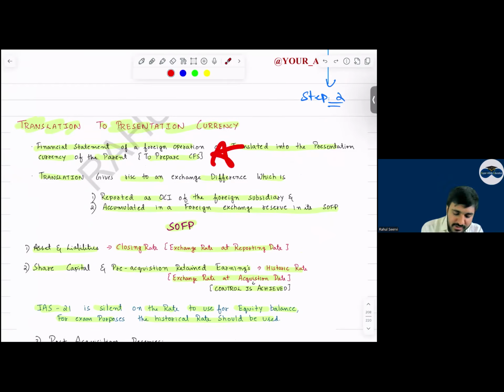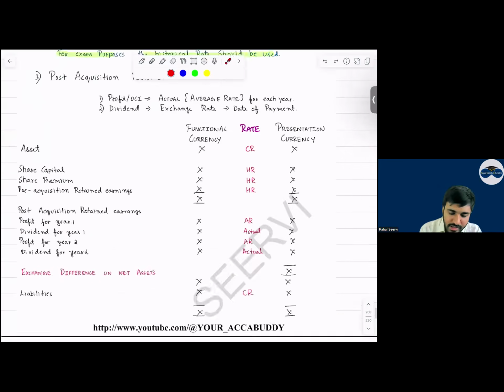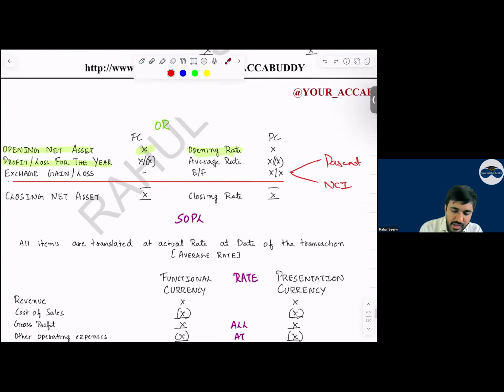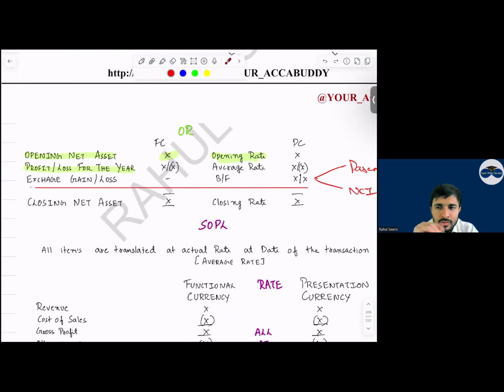Your assets and liabilities, see, assets and liabilities we retranslate at the closing rate. Share capital we retranslate at the historic rate. It will be mentioned in the question. Now coming to the calculation. This is your calculation, everyone. The calculation number one. What is the calculation number one?